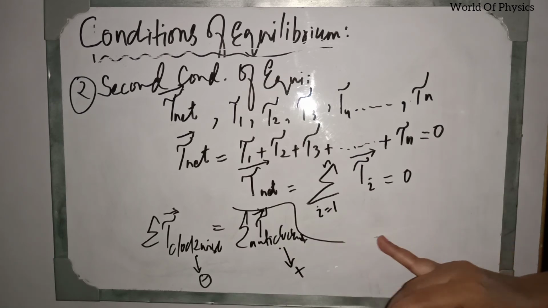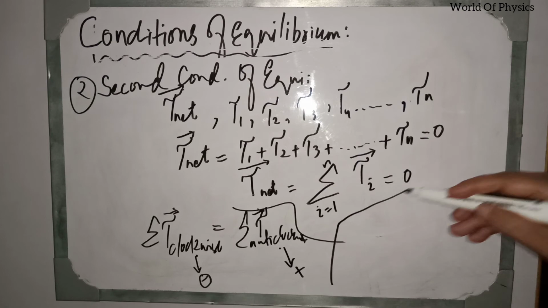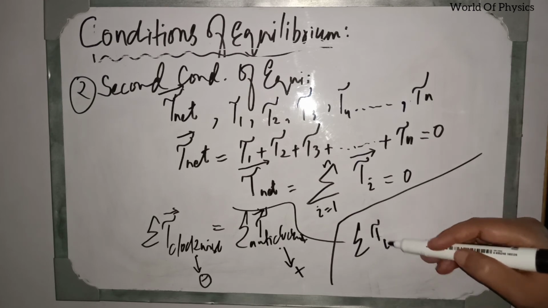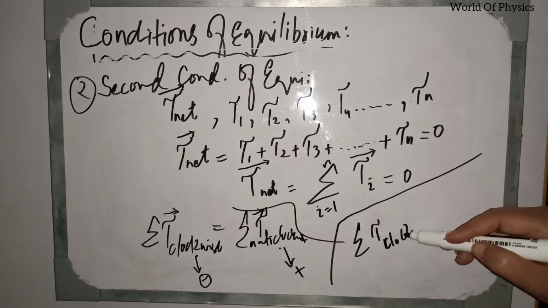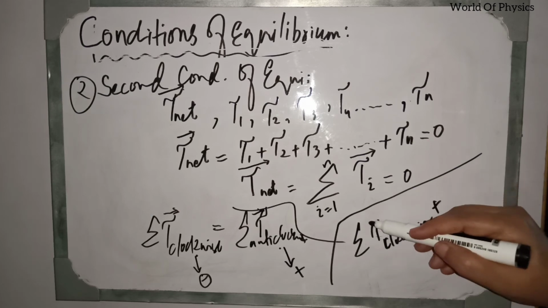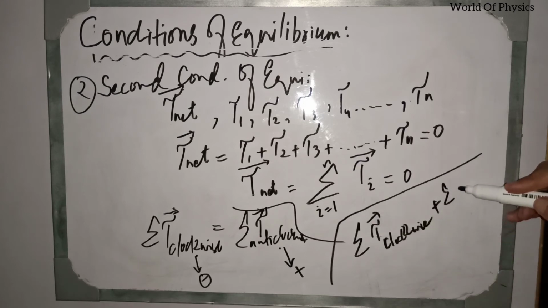Now again, if we want to define the second condition, we will say that the sum of all the clockwise torques plus the sum of all the anti-clockwise torques is equal to 0. This is the second condition of equilibrium.